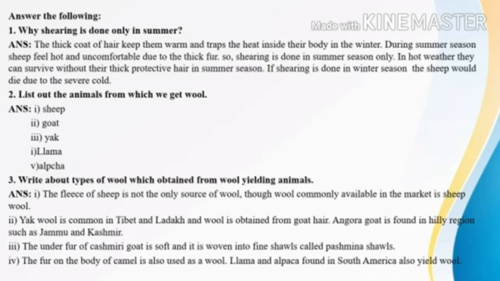During summer, sheep feel hot and uncomfortable due to the thick fur, because the heat does not come out of their body. So shearing is done only in the summer season.